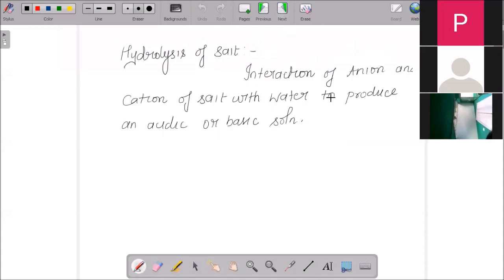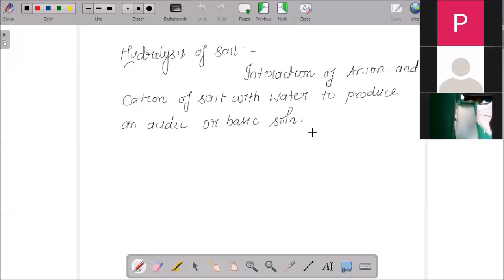What is hydrolysis of salt? It is the interaction of the anion and cation of a salt with water to produce an acidic or basic solution.